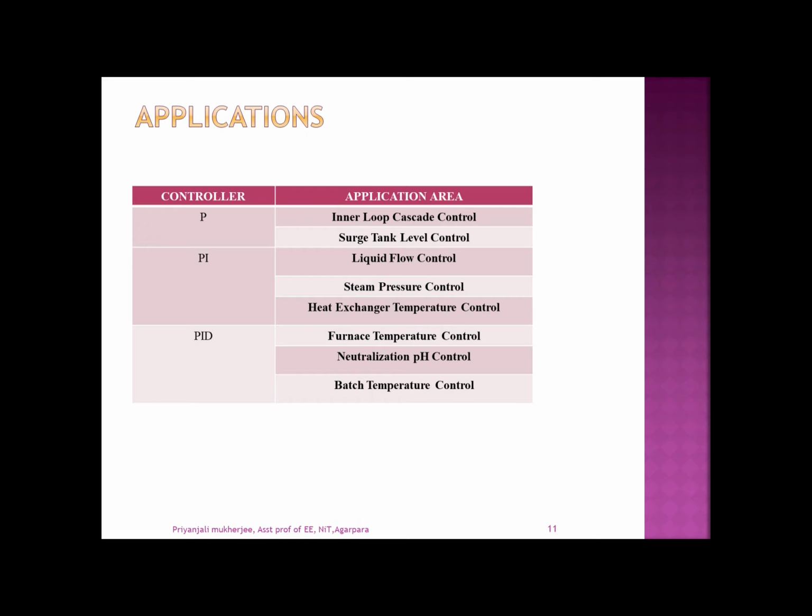Next is the application of PI controller, and the first one is liquid flow control. Many processes such as liquid flow control are ideal applications for PI control, and they are critical to maintaining production rates, so any extended periods of offset associated with P-only control are counterproductive.